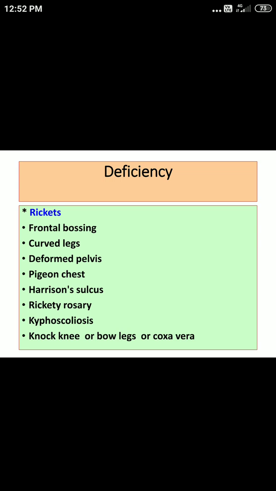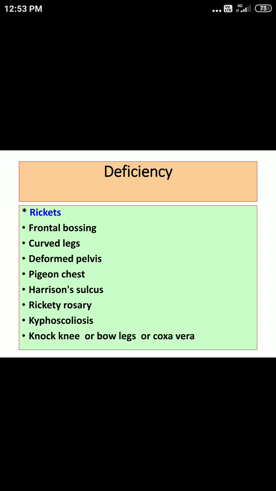Next is Harrison's sulcus. Here, what you can find is a horizontal depression, and this horizontal depression corresponds to the insertion of the diaphragm. So the depression corresponding to the insertion of the diaphragm is Harrison's sulcus. Next sign is rickety rosary.